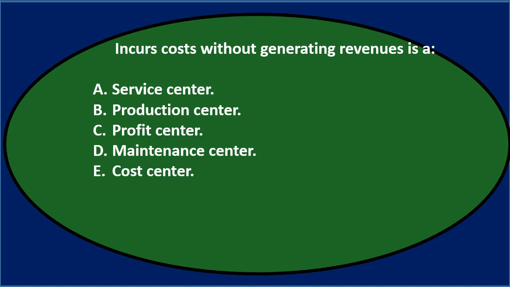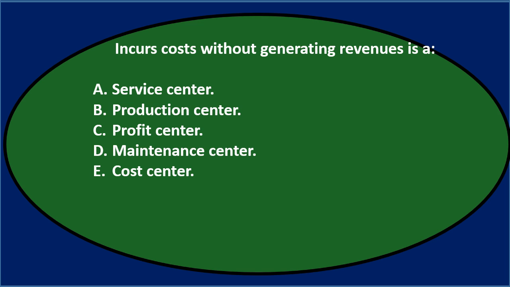In this presentation, we will take a look at multiple choice questions related to responsibility accounting, going through the question and then practicing test taking skills with them. First question, incurs costs without generating revenue is A, service center, B, production center, C, profit center, D, maintenance center, or E, cost center. Go through this again using the process of elimination.